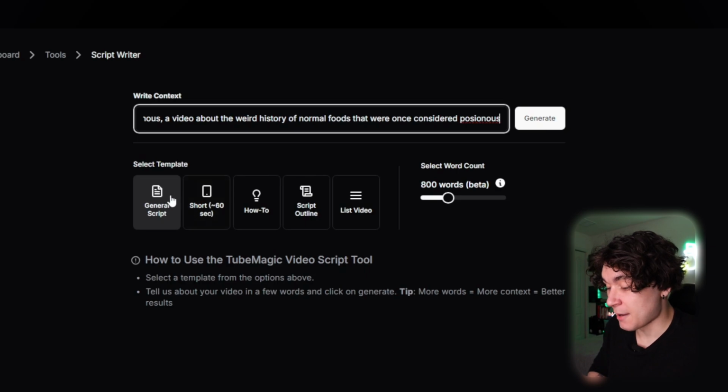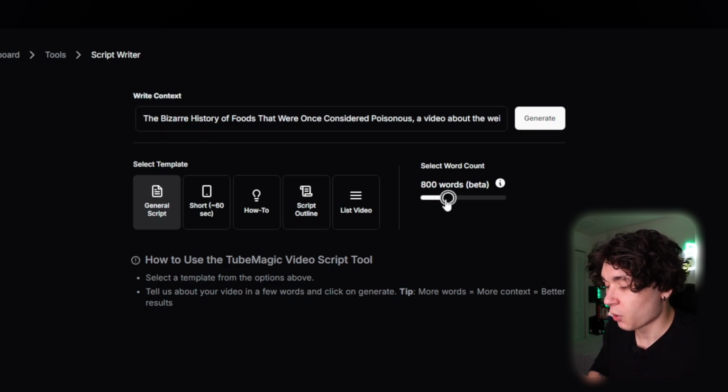Then I'm gonna select a template, so general script, YouTube short, how to, script outline or list video. Right now I'm just gonna keep that at general script. Then I'm gonna select a word length. 1.5K is about 10 minutes, but I'm gonna keep it around the 800 or 700 word mark just for this video so I can explain it to you guys. Then I'm gonna hit right up here on generate.